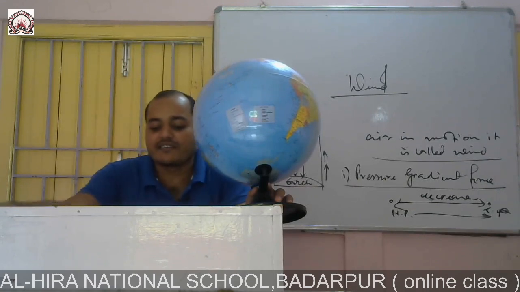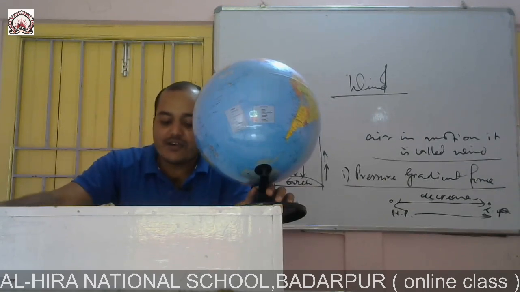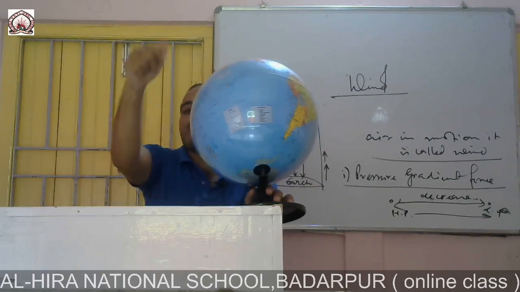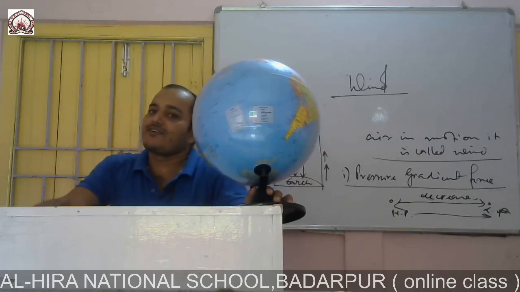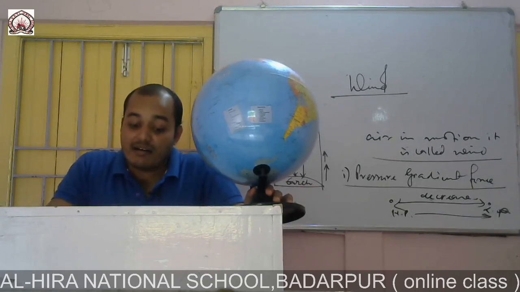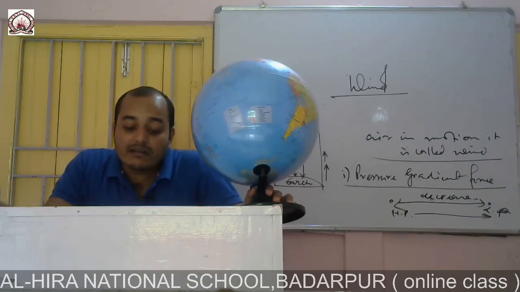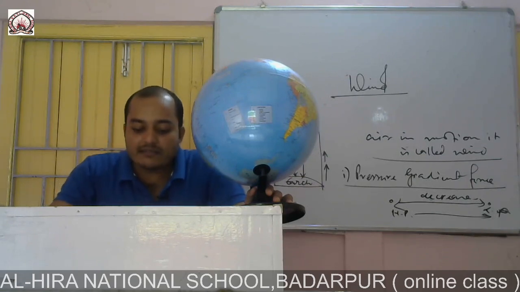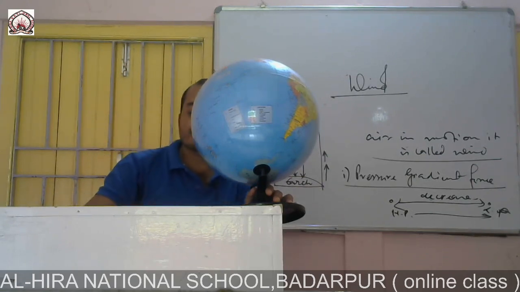On the equator, and it gradually increases towards the pole, and at the pole it becomes highest. So that is why there is also the high pressure polar belt that we have already discussed.